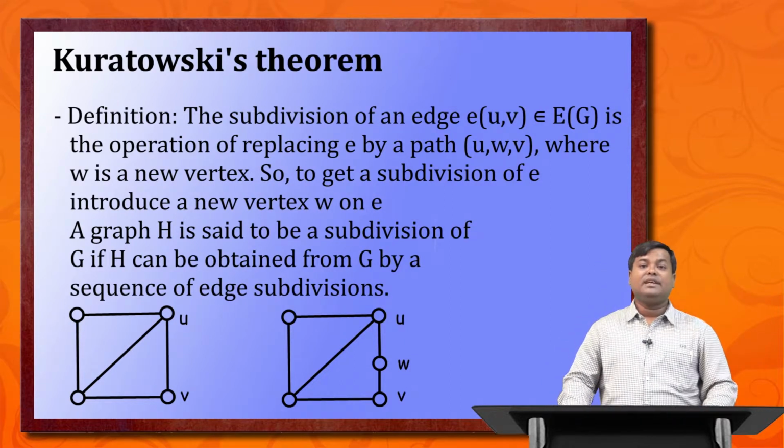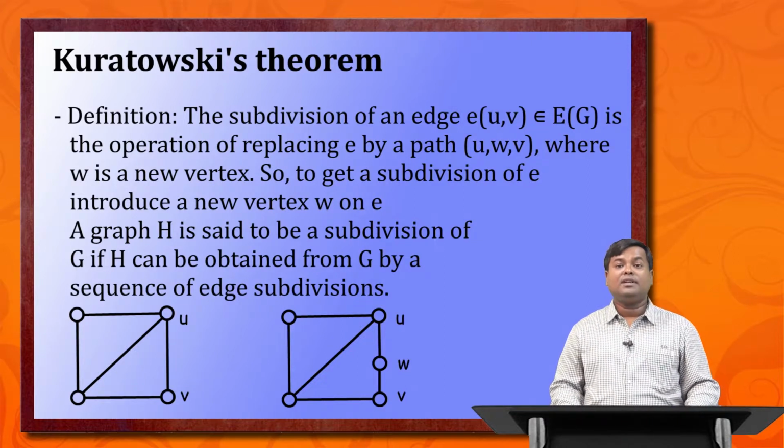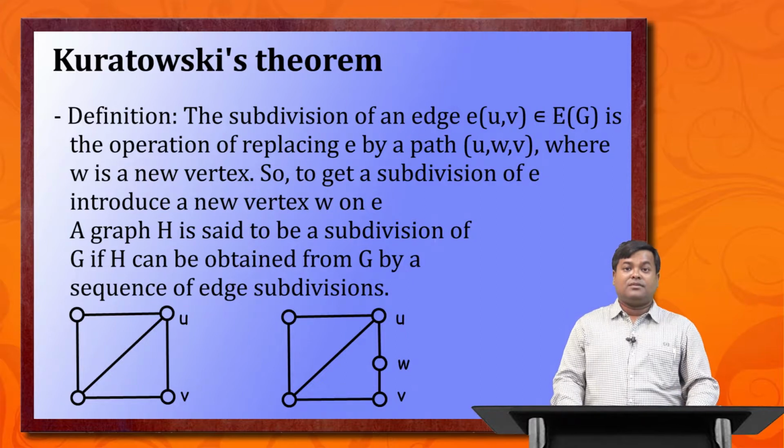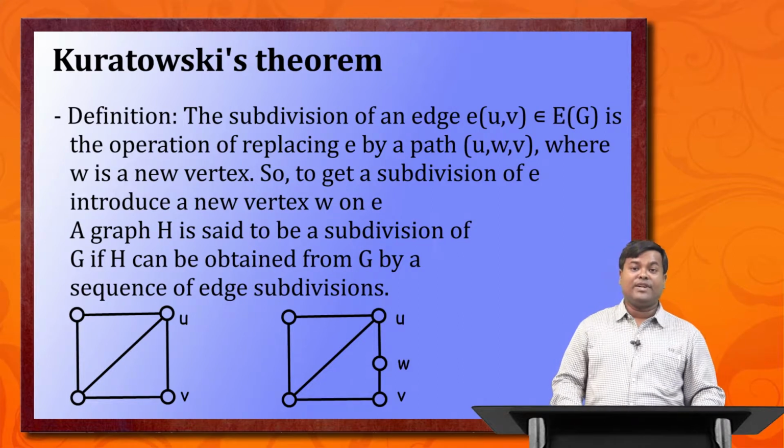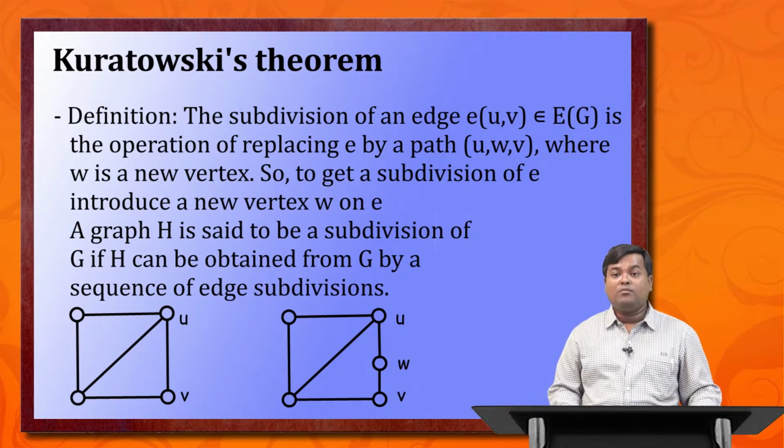So to get a subdivision of E, introduce a new vertex W on E. A graph H is said to be a subdivision of G if H can be obtained from G by a sequence of edge subdivisions. In the diagram, on the left-hand side we have a graph and an edge E between U and V. We add one more vertex W between U and V, delete the previous edge UV, and connect U to W and W to V. So we get a new graph, created from the previous graph using the subdivision process.